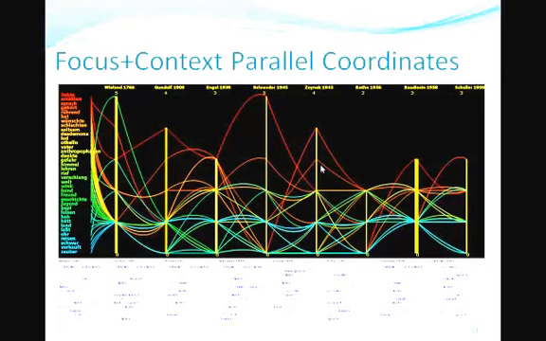As we discussed in the text preprocessing section, the textual information of each document can be transformed into a vector. In our parallel coordinates, we encode the document dimensions as term frequencies. This image shows the main interface of our focus plus context parallel coordinates.